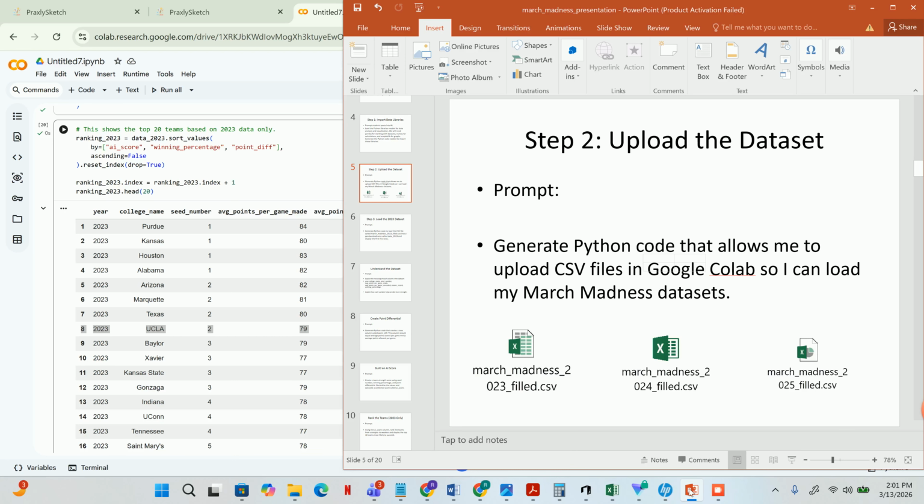Hello, everyone. Today we're going to explore something really exciting: how artificial intelligence, data, and sports analytics come together to make predictions in March Madness. Every year, millions of people fill out brackets trying to guess which college basketball team will win the national championship. Most people rely on instinct, team loyalty, or maybe a little research. But today we're going to do something different.